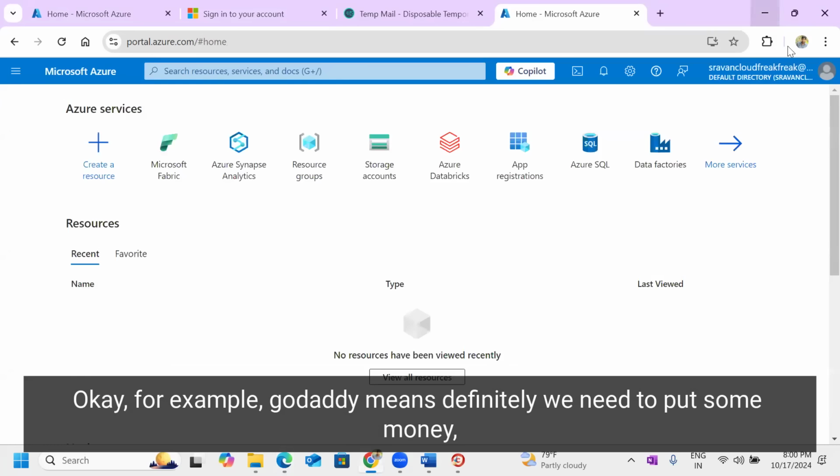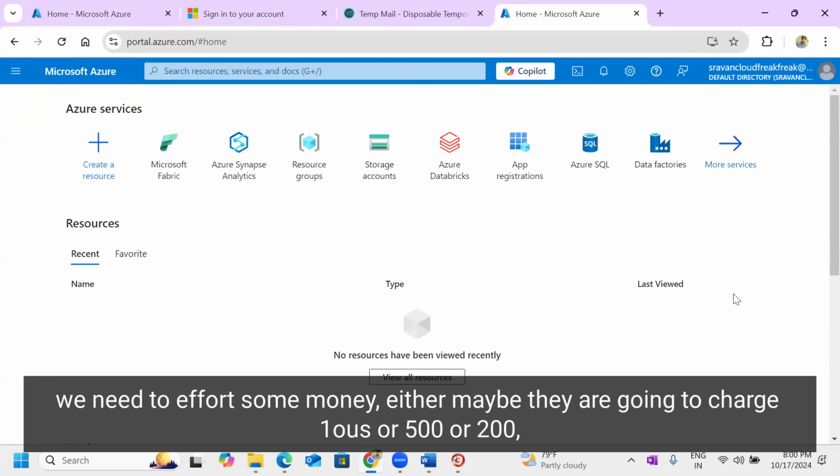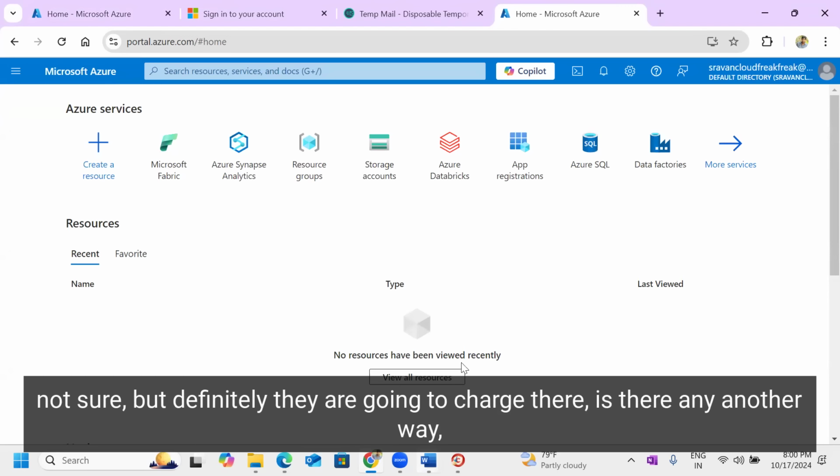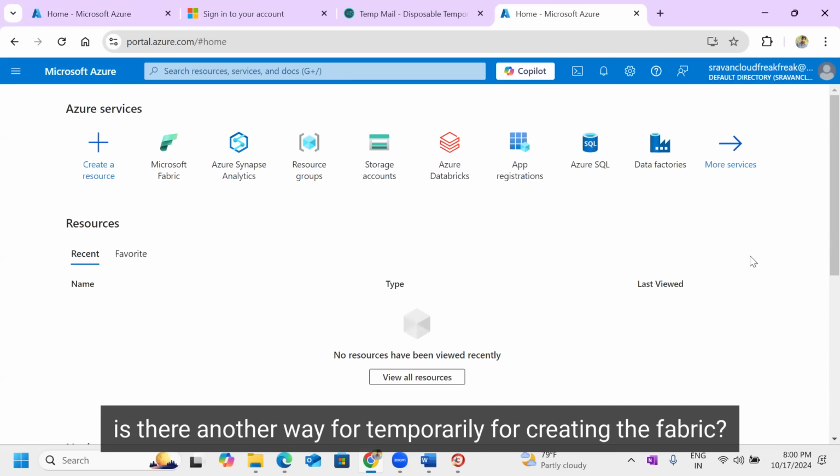Okay. For example, GoDaddy means definitely we need to put some money. We need to spend some money. Either they are going to charge 1,000 or 500 or 2,000. Not sure, but definitely they are going to charge. Is there another way to temporarily create the Fabric?